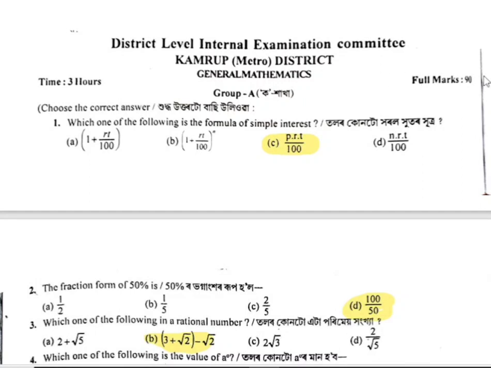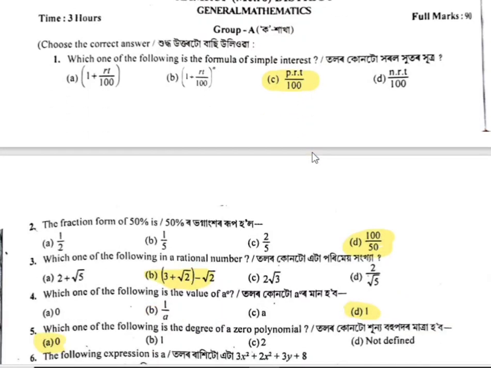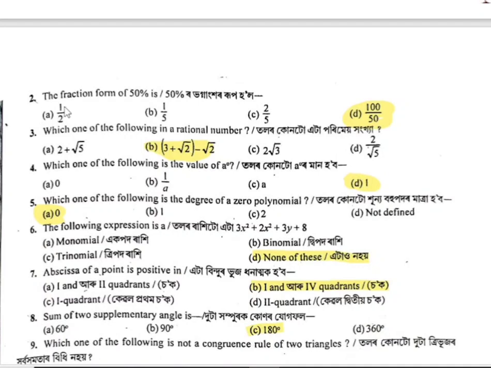Group A, full marks 90, time 3 hours. Firstly, choose the correct answer. First question, which one of the following is a formula of simple interest? The answer is PRT divided by 100. Answer C is correct. Then question number 2, fraction from 50%. The correct answer is 100 divided by 50.